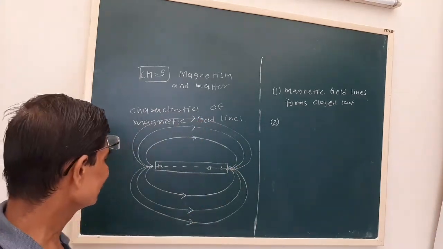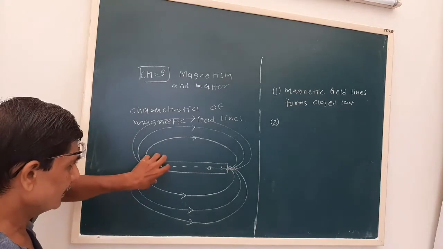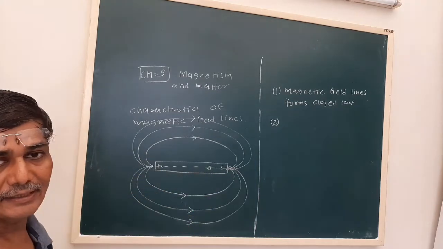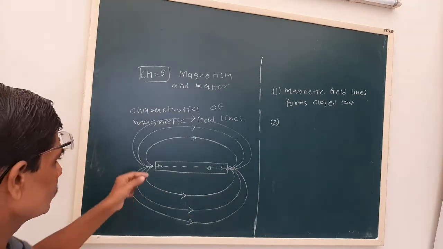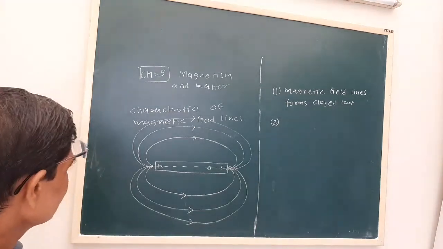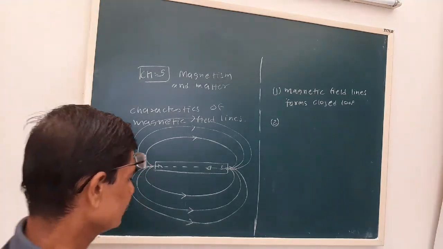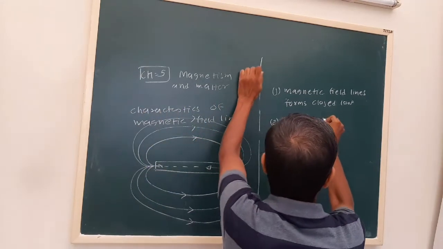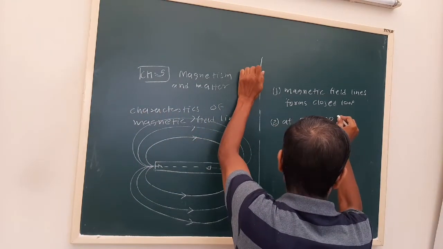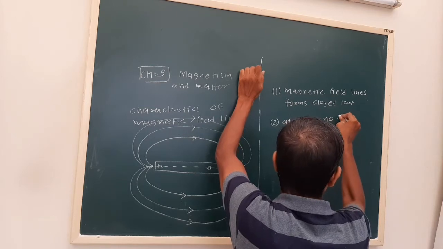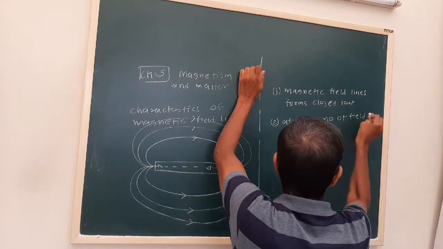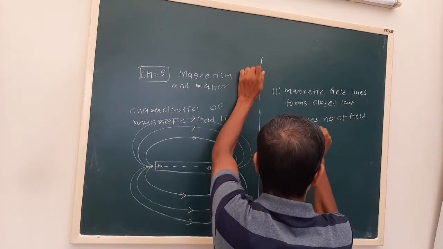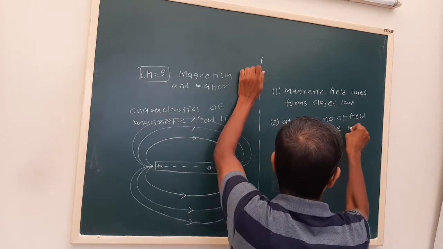So what we see here, near the poles, this N and S are poles of the magnet. At the poles, the density or number of field lines will be maximum.